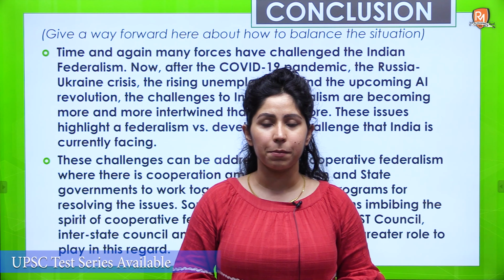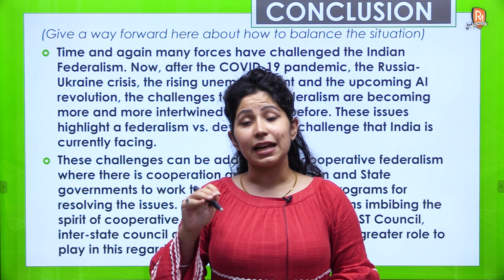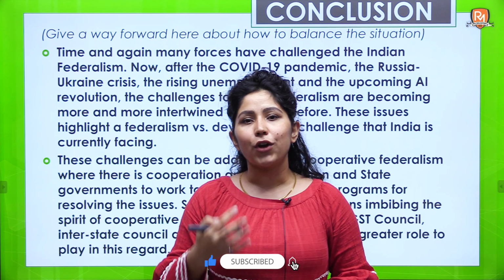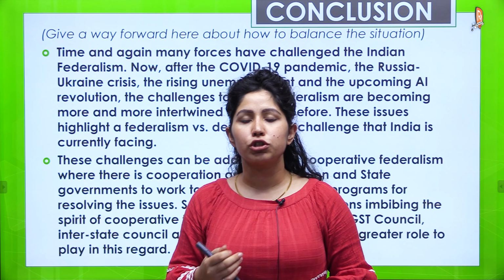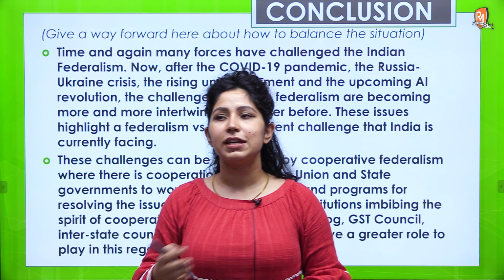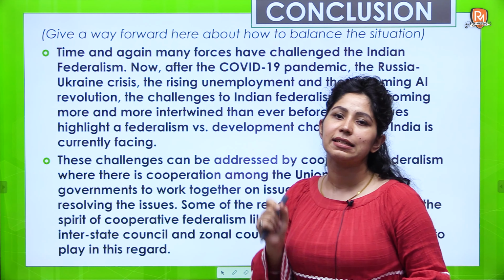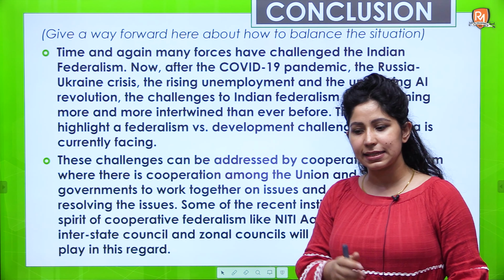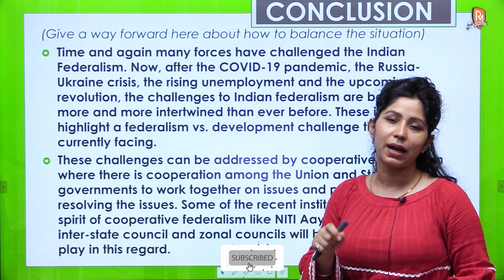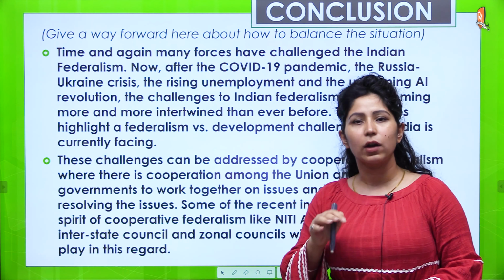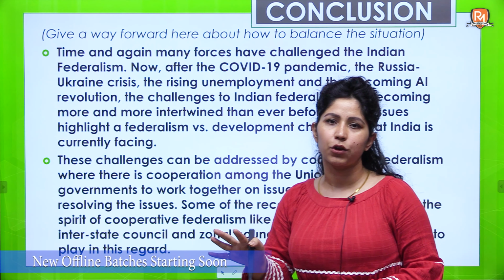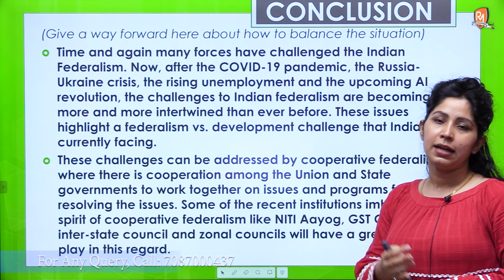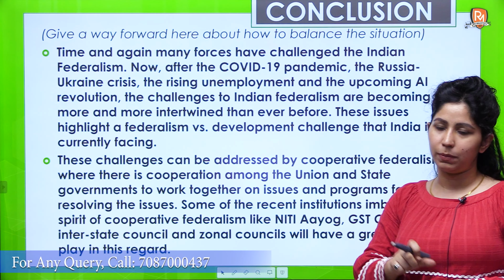We've seen the COVID-19 pandemic. Unemployment is at a peak in India. Many companies are laying off workers. Also, economic growth is not as much as it should be. Social mobility has become harder. We are seeing a lot of social riots also. The number of riots has increased with time. Apart from that, this Russia-Ukraine crisis has impacted the global economy. So it impacts our security also, fiscal security and physical security. So these are new issues, and they are very much intertwined. So a balance has to be maintained between development and federalism.